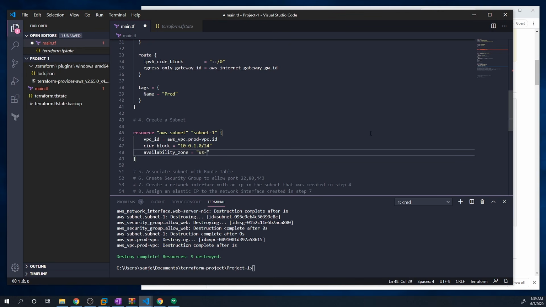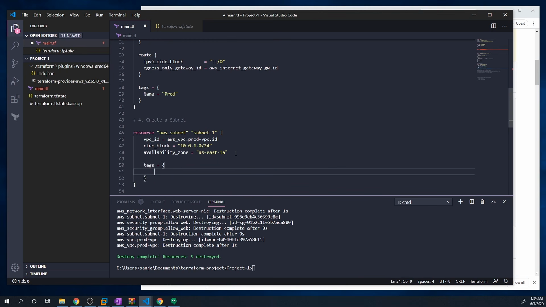So we'll just do us-east-1a, and there's going to be us-east-1a, 1b, 1c, and so on. But we're just going to send it to 1a. And then we can give this a tag as well. So we'll set the name to prod-subnet.